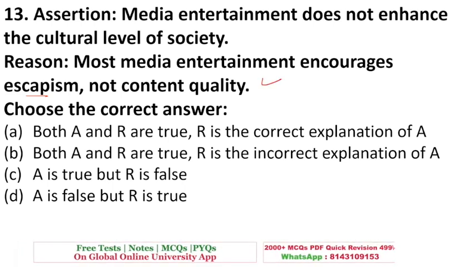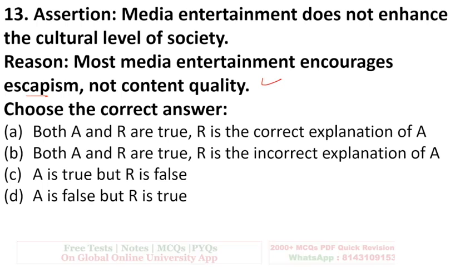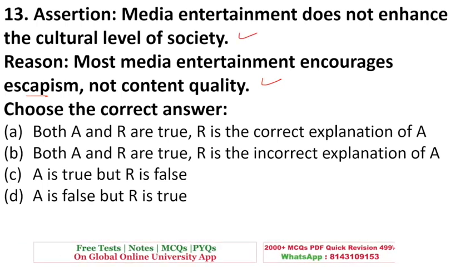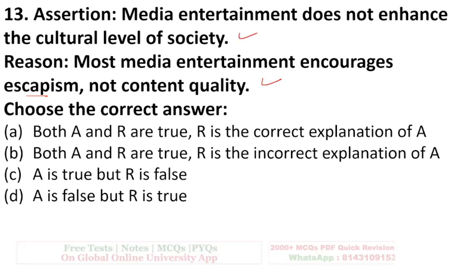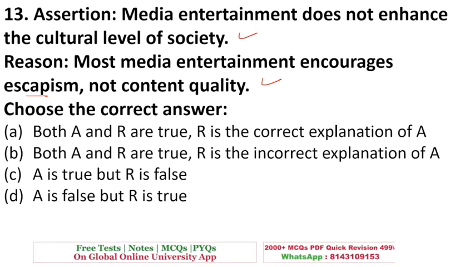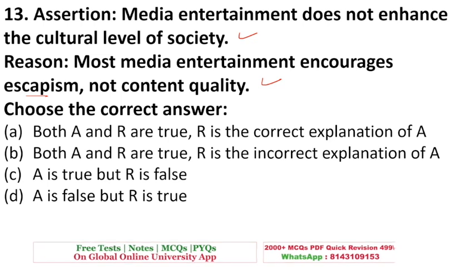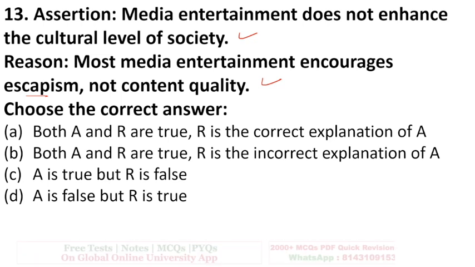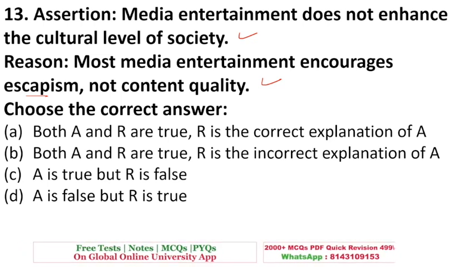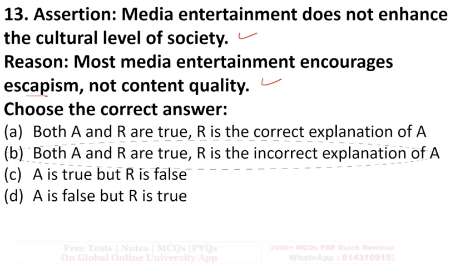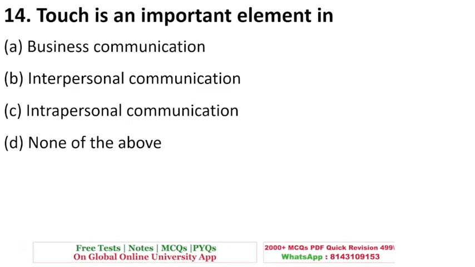While you look at assertion, assertion is also right. It is saying that media entertainment does not enhance the cultural level of society, because not only media will not be able to do this. So although individually they are right, their reason is not the correct explanation of assertion. That is why B is the right answer to this question.